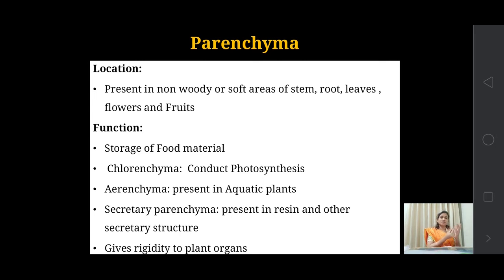These are some substances which are secreted, and other substances are also there. These substances are present in specialized tissues, known as secretory parenchymatous tissues. So they secrete substances like resin and others.